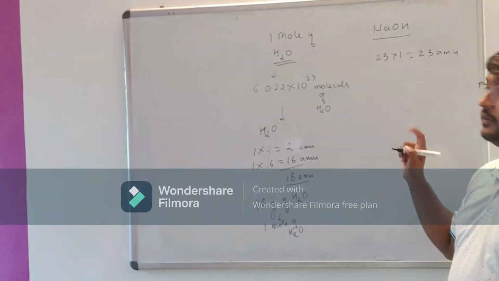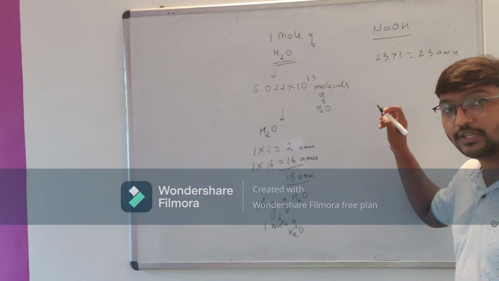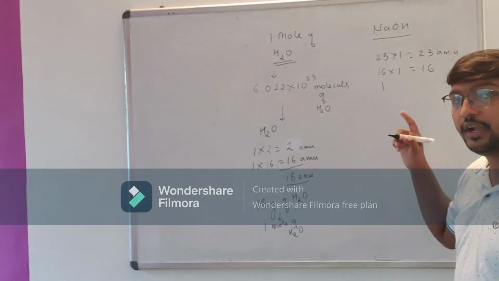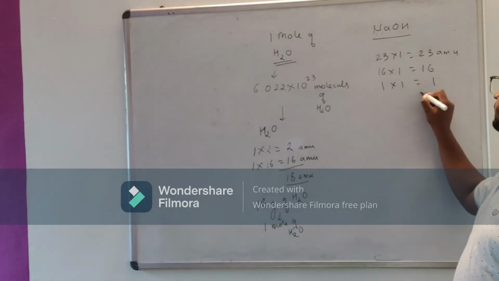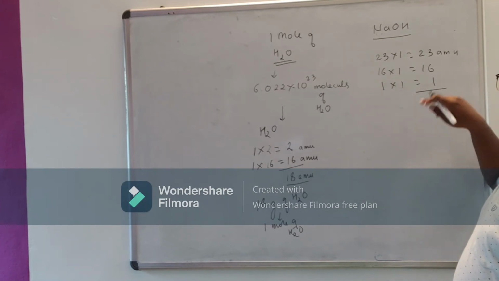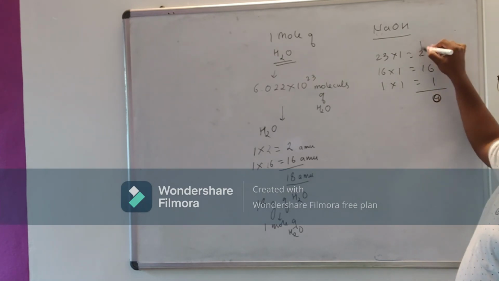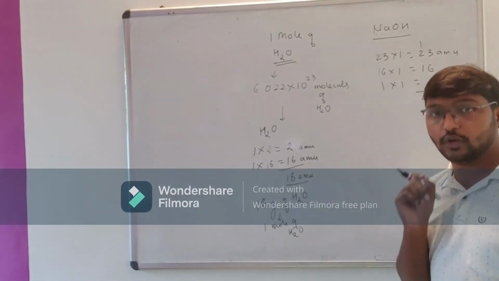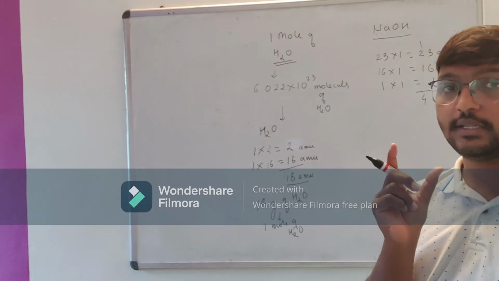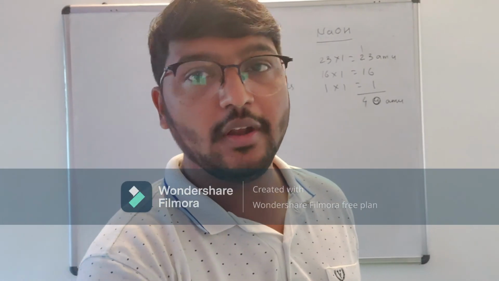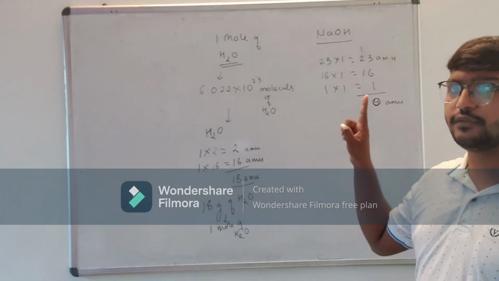How many oxygens do we have here? We have only 1 oxygen. Atomic mass of oxygen is 16. 16 into 1 is 16. And we have only 1 hydrogen, so 1 into 1 is 1. So 23 plus 16 plus 1 is 40 AMU. 40 atomic mass units is the weight of 1 molecule of sodium hydroxide.